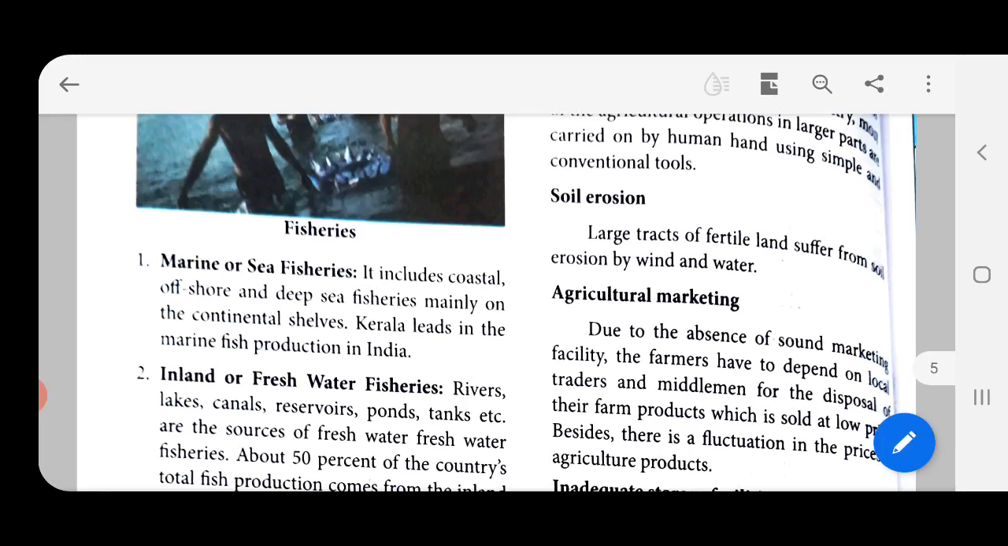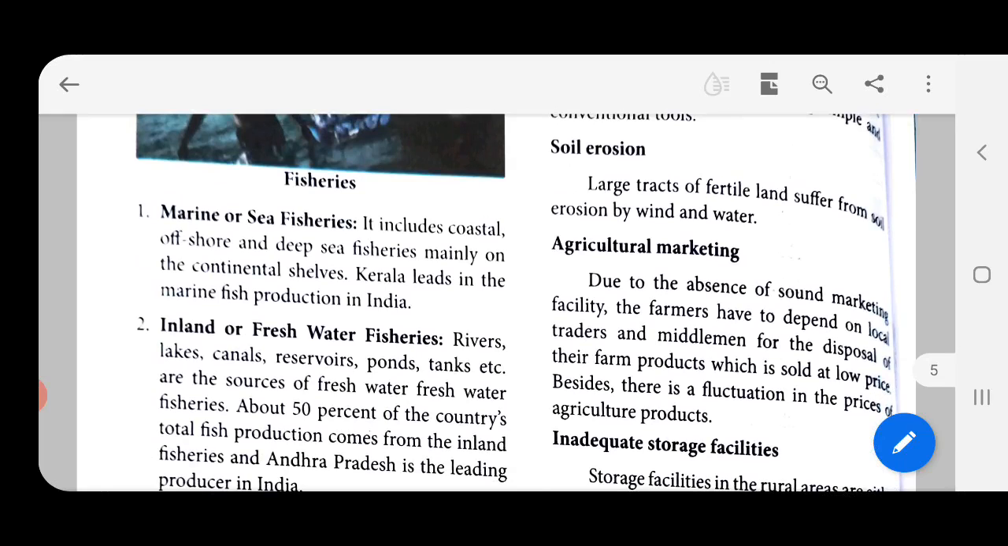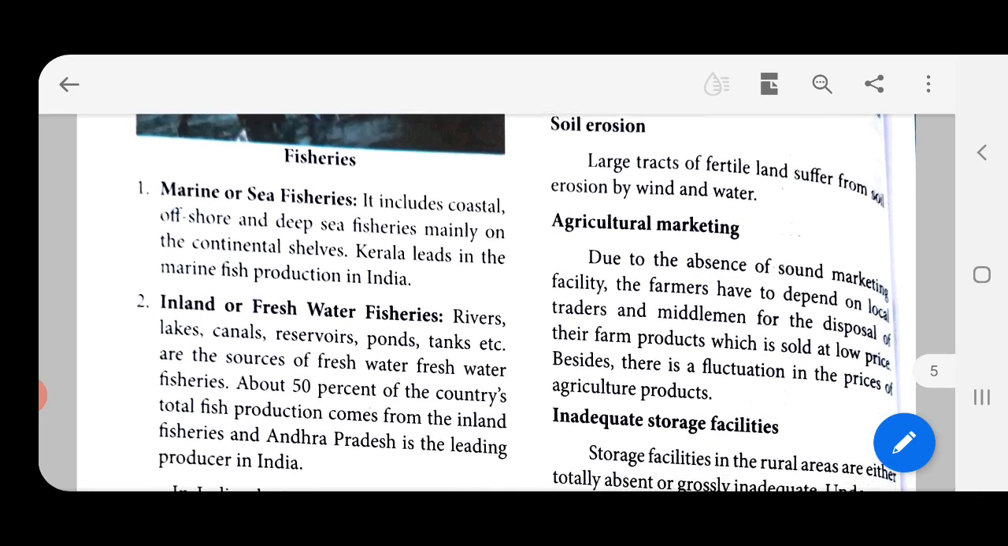Soil erosion. Erosion is when the soil is taken away because of water, rain and all that. Large tracts of fertile land suffer from soil erosion by wind and water. So, when wind blows, the soil is being eroded, taken off. When there is rainfall,